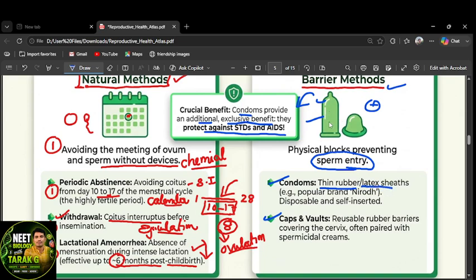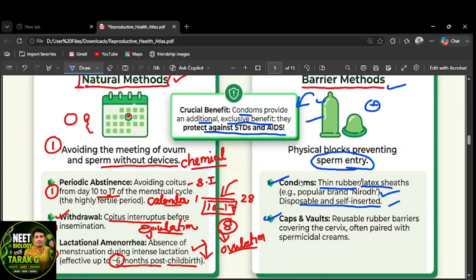This is made up of rubber or a latex sheath, popularly known under the name Nirodh, right? These are disposable and self-inserted. It means it is user-friendly and offers privacy.